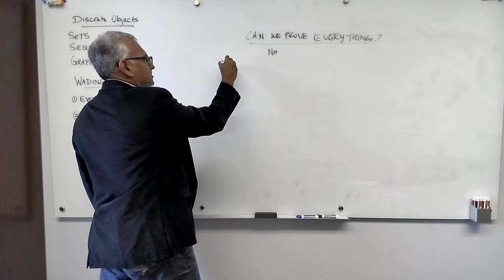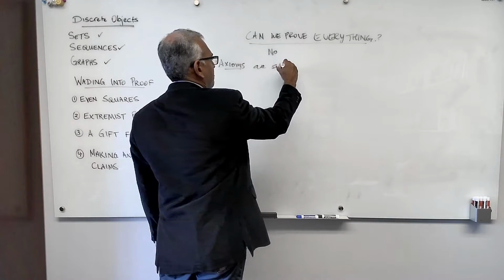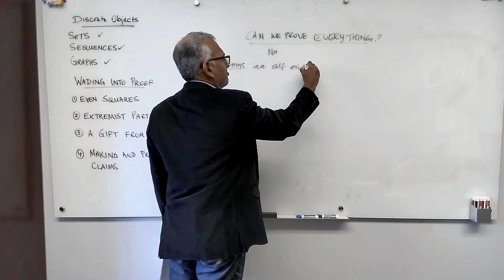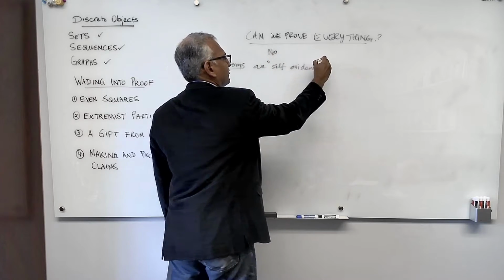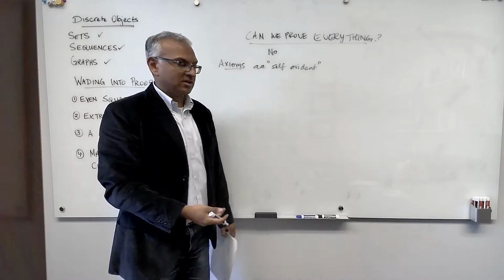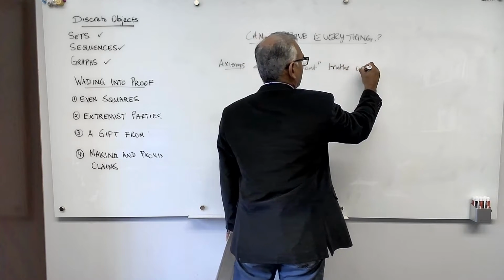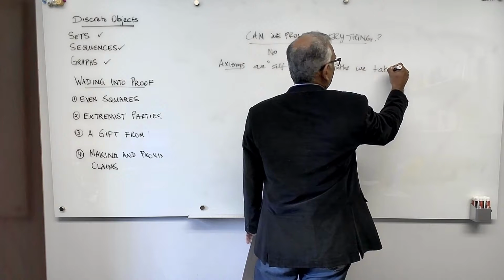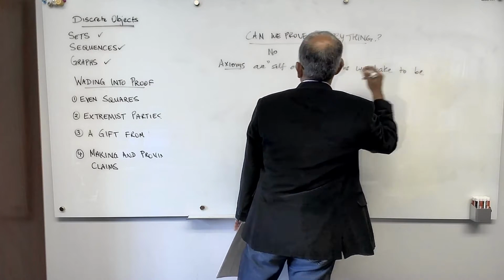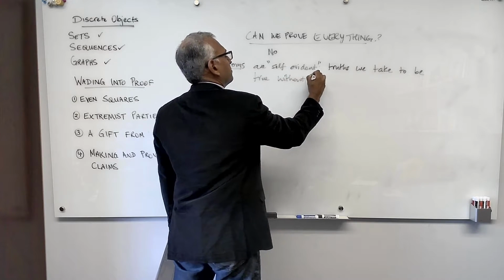So axioms are "self-evident". And I'll put self-evident in quotes because we just claim they're self-evident. Self-evident truths we take to be true without proof.